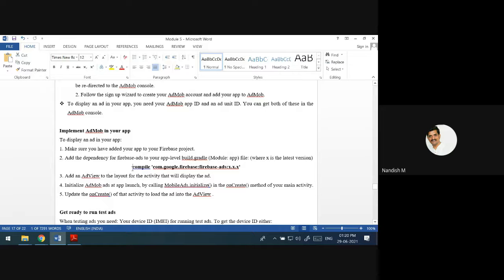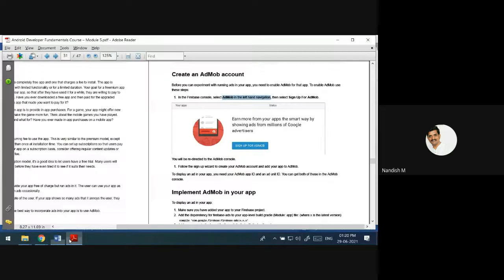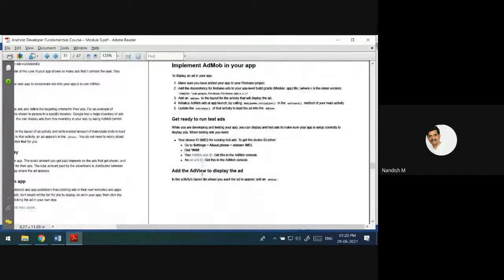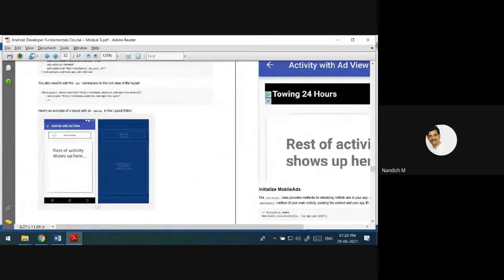Then we should show some slot where it should actually display the ads. See here, we have created a layout, the ad view layout. In this block itself, the ad will be displayed. This is the place, and the rest of the activity is our content.